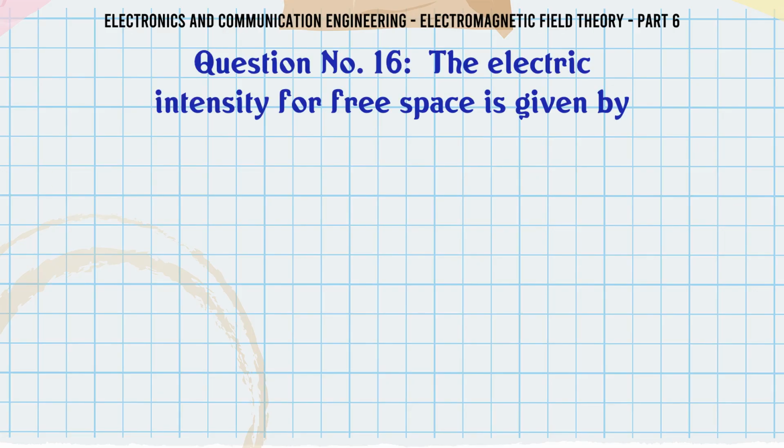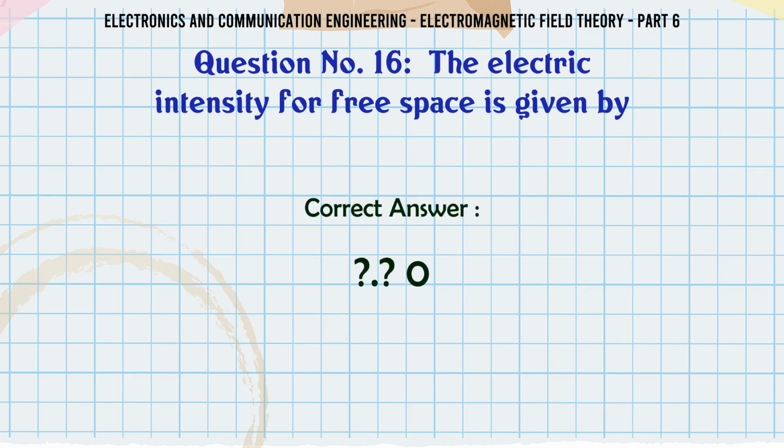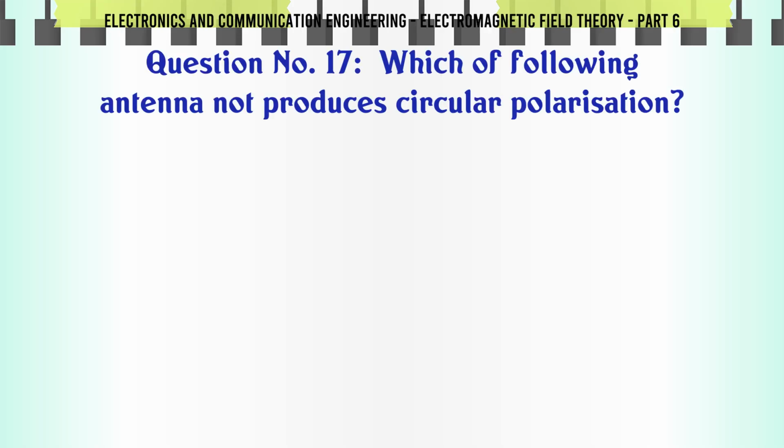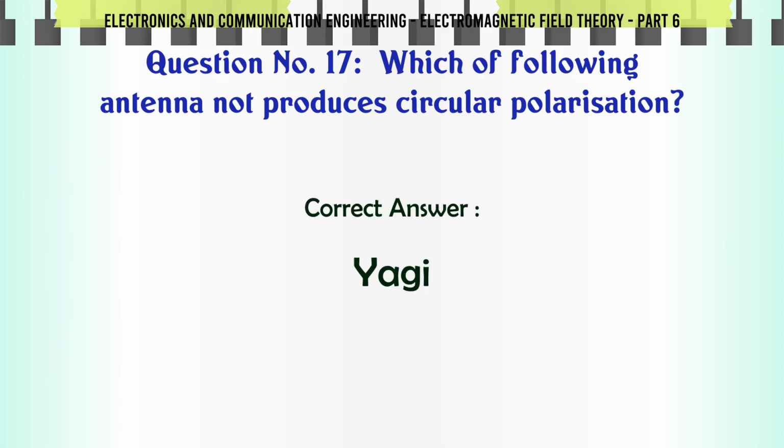The electric intensity for free space is given by A. ε0D, B. 0, C. ε0, D. D/ε0. The correct answer is 0. Which of the following antennas does not produce circular polarization? A. Helical, B. Parabolic, C. Disc, D. Yagi. The correct answer is Yagi.